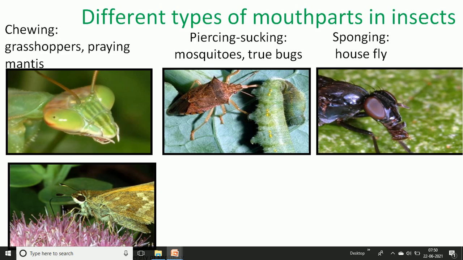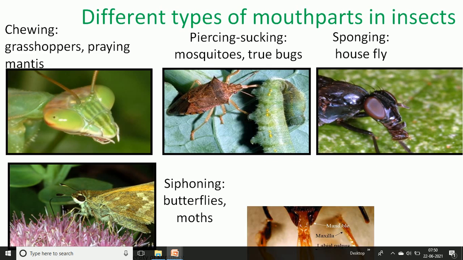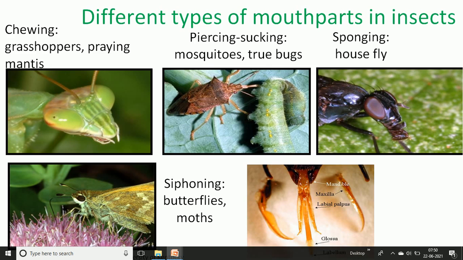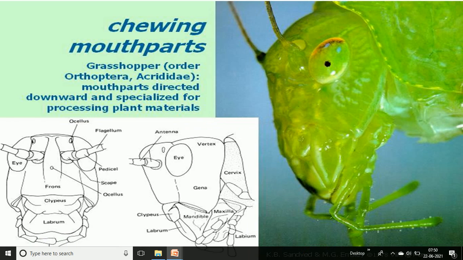Fourth, the siphoning type is found in the butterfly and moth, and the chewing and lapping type is found in the honeybee. These are the 5 different mouth parts found in different insects on the basis of habit.